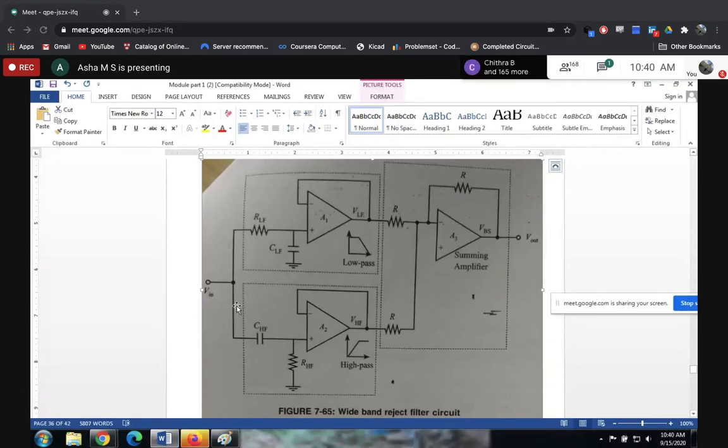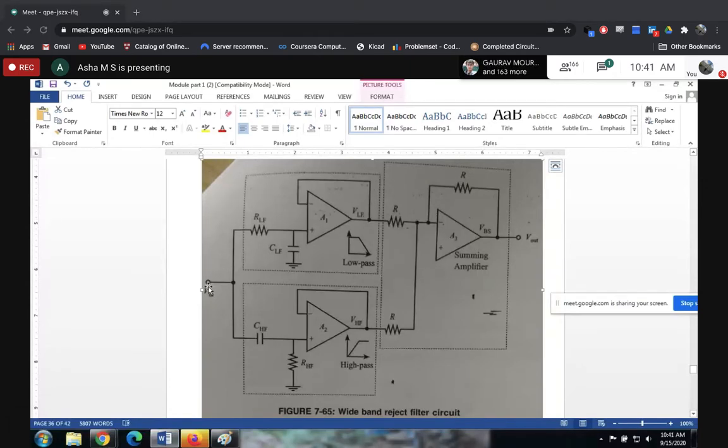But here this path is allowed. So input flows through this path and reaches the op amp, comes out of the op amp output, reaches this input and comes here and is available at the output. Am I clear? What are we discussing? Low frequencies. So this entire circuit allows the low frequencies. Am I correct? So what happens with the high frequency signal?